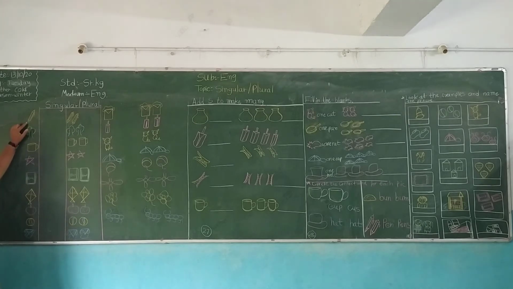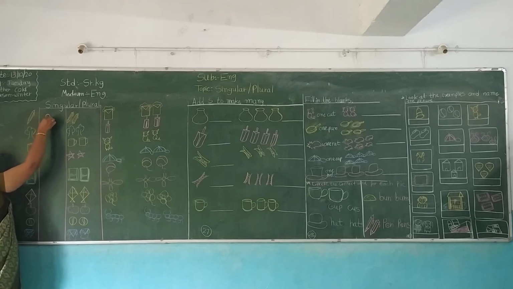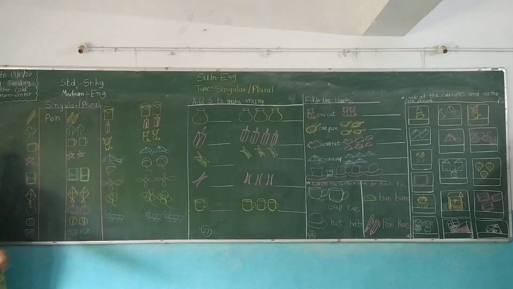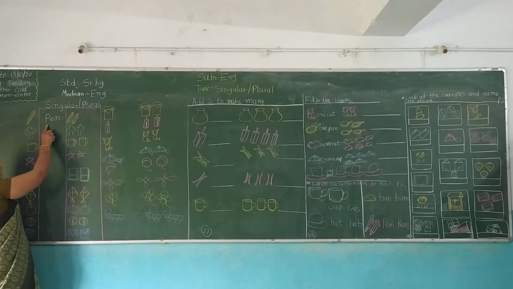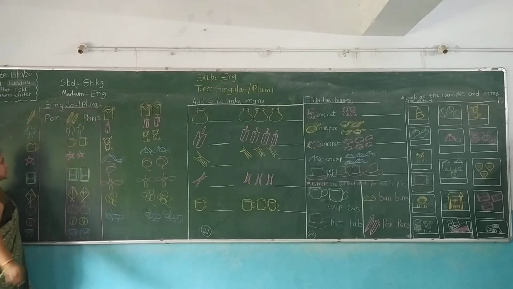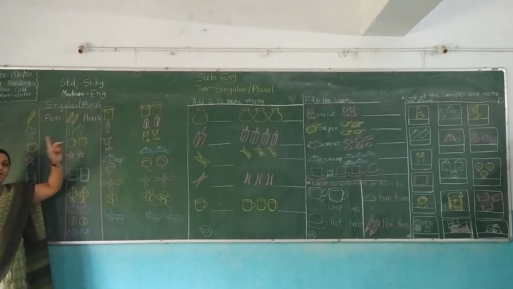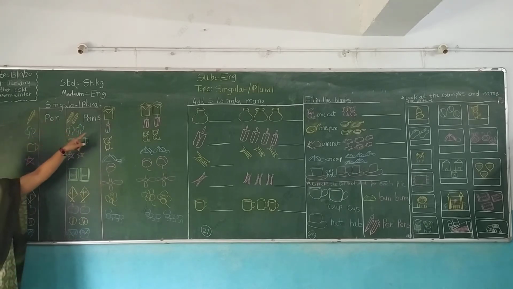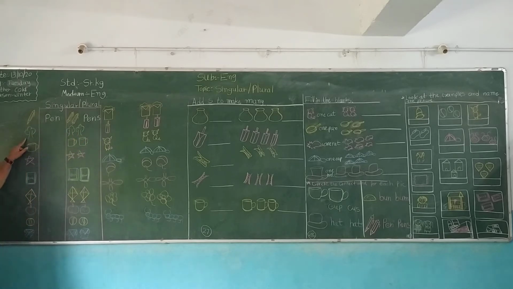Look here. Picture: pen. So we write here P-E-N, because here there is only one pen. So we write it only for one pen. Okay. And look here, there are two pens. So what do we write here? It's singular and there is plural. So we write here P-E-N-S. Pens. How to read? Pens. Okay.